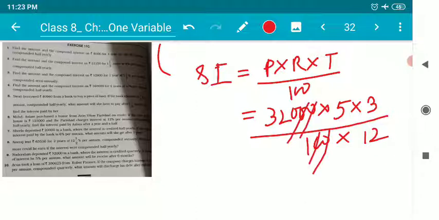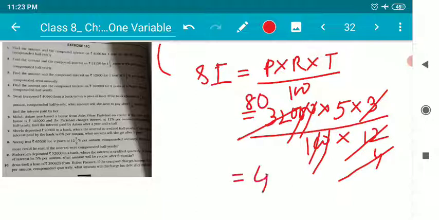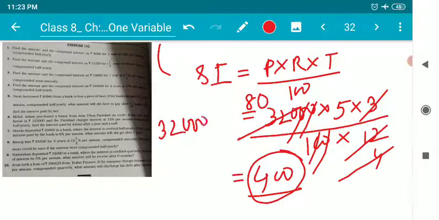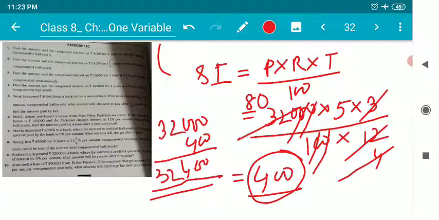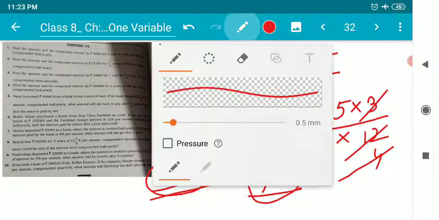The zeros cancel. 3 4s are 12, so 4 can cancel this number. 4 80s are 320, so 5 into 80 is 400. So 400 rupees is the simple interest. So the amount after the first 3 months will be 32,000 plus 400, which is 32,400 rupees.